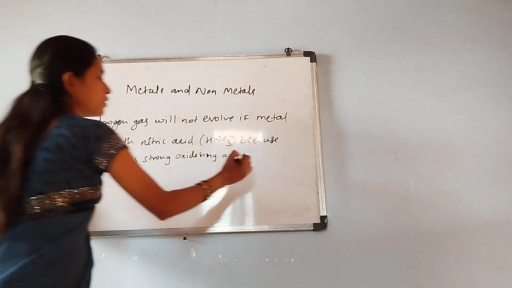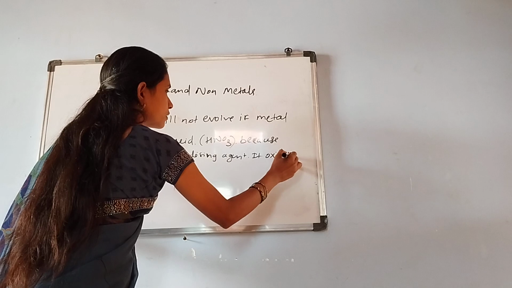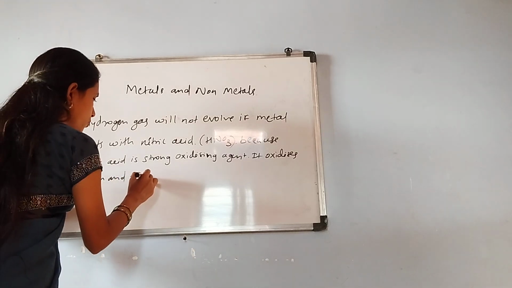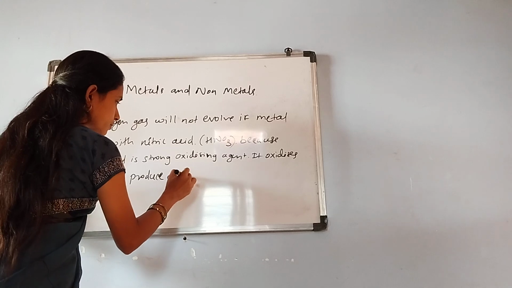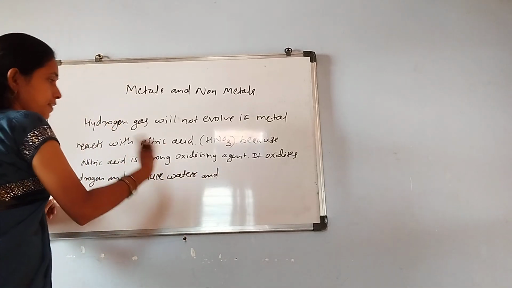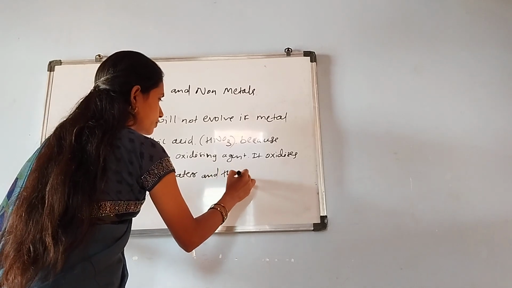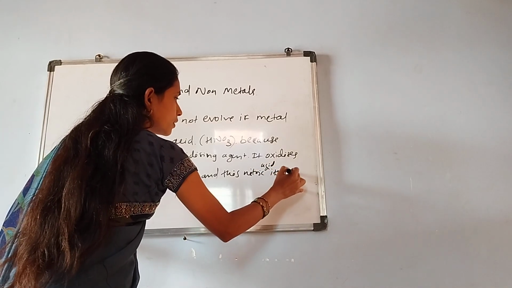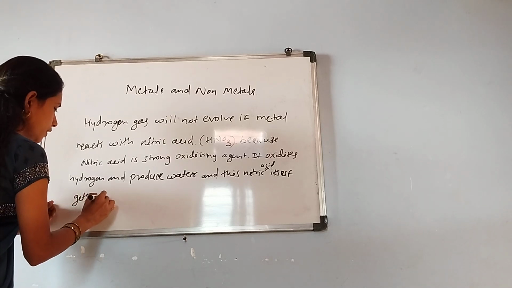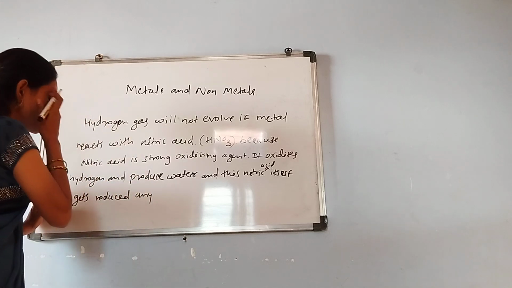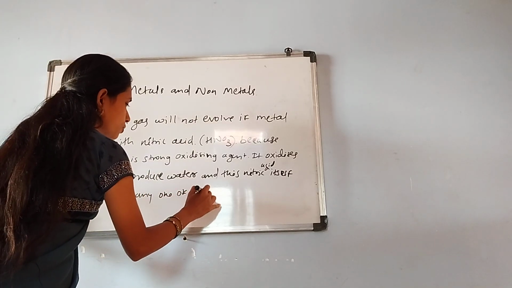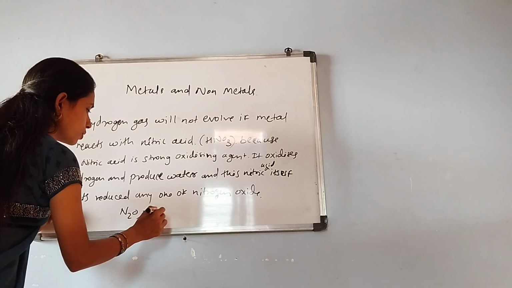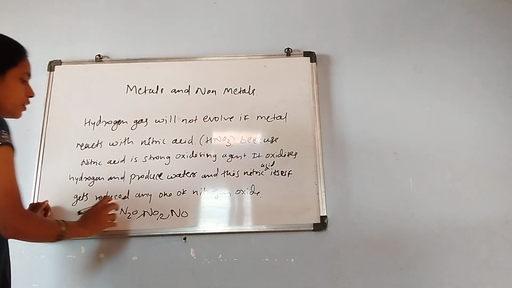It oxidizes hydrogen and produces water, and the nitric acid itself gets reduced to any one of the nitrogen oxides, for example N2O, NO2 or NO. Any one of these it can get reduced to.